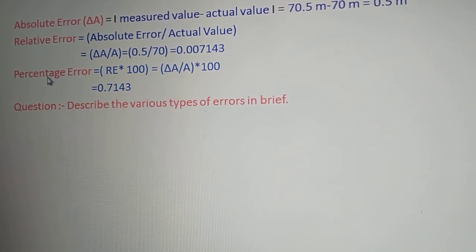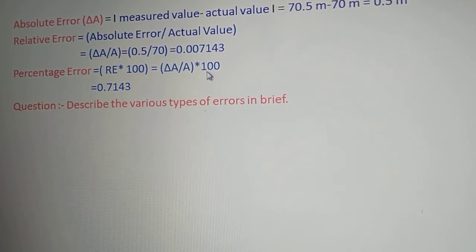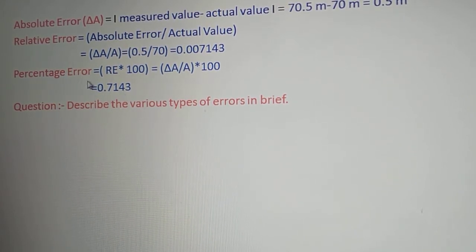And the next type of error is a percentage error. This percentage error is equal to relative error into 100. So this gives us delta A upon A, into 100. Delta A upon A is a relative error. So delta A upon A into 100, and if you do this, delta A upon A is 0.007143 into 100. This will give you 0.7143. So this is a percentage error.